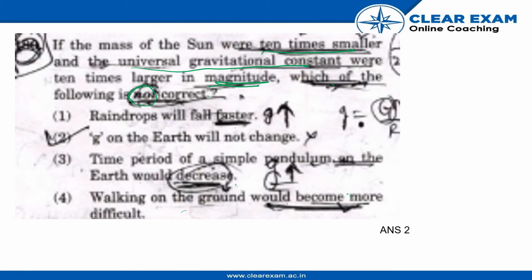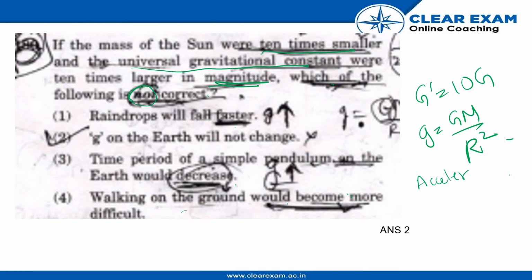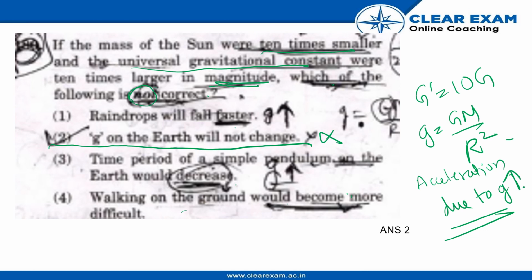So "g on the earth will not change" is basically not correct, because if the universal gravitational constant becomes 10 times, then G' = 10G. The acceleration due to gravity is g = GM/R². So the acceleration due to gravity increases. Therefore, this option number 2 is not correct, but the rest of them are all correct.